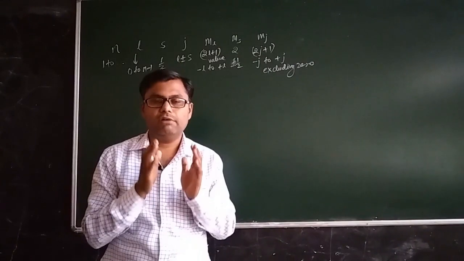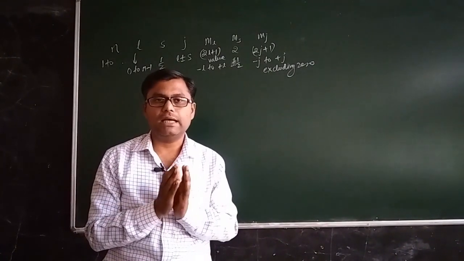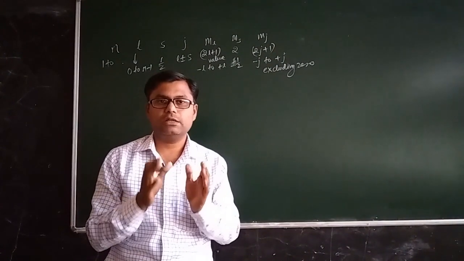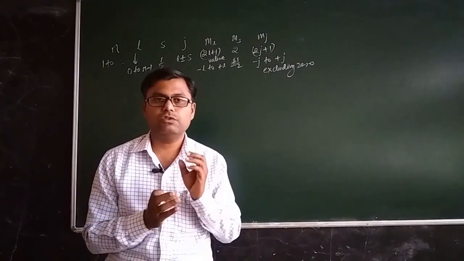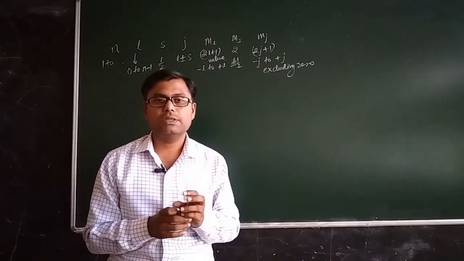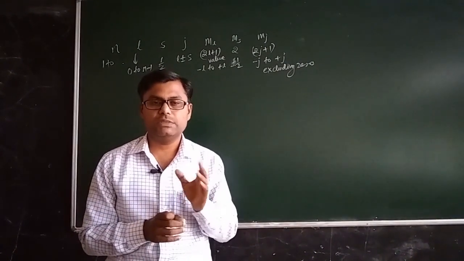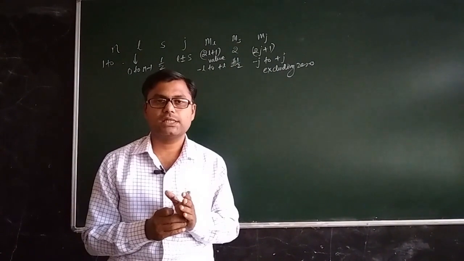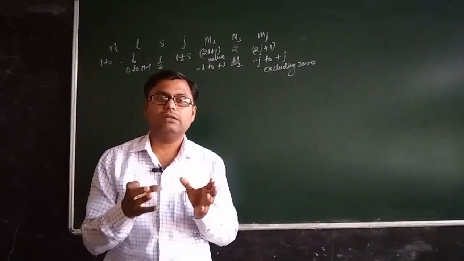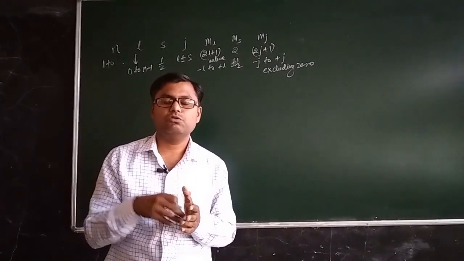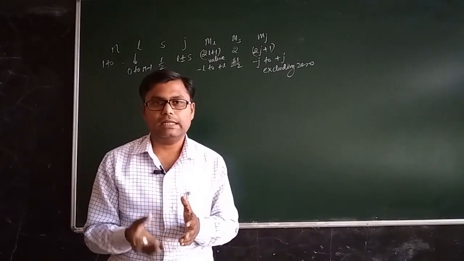Now if we have an atom that contains some electrons, then in order to find the total state of the atom as a whole, we first have to find the quantum numbers associated with each electron. Then we have to combine these quantum numbers of all the electrons in order to find the total state of the atom as a whole.